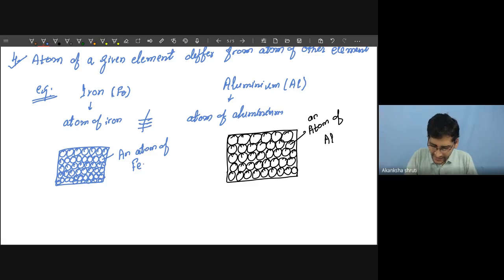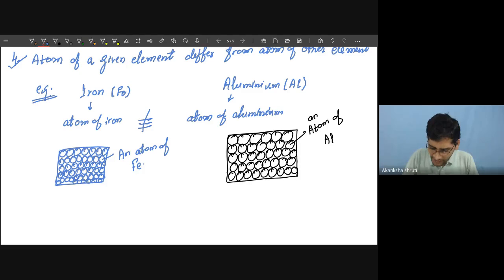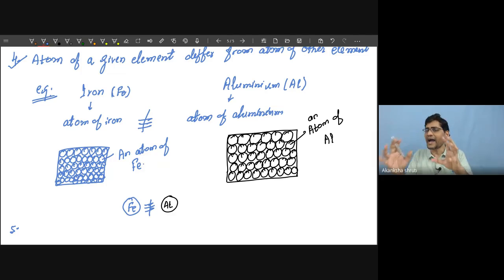So here Dalton proposed that the atom of iron, means this is the iron atom, is entirely different from the atom of aluminium in all respects. But he also proposed that if we consider iron only, then this iron piece itself consists of identical atoms.